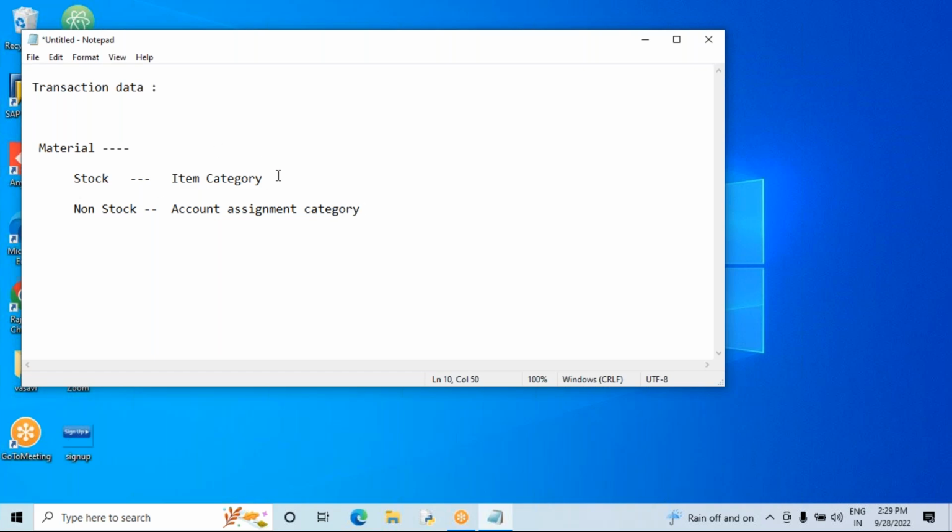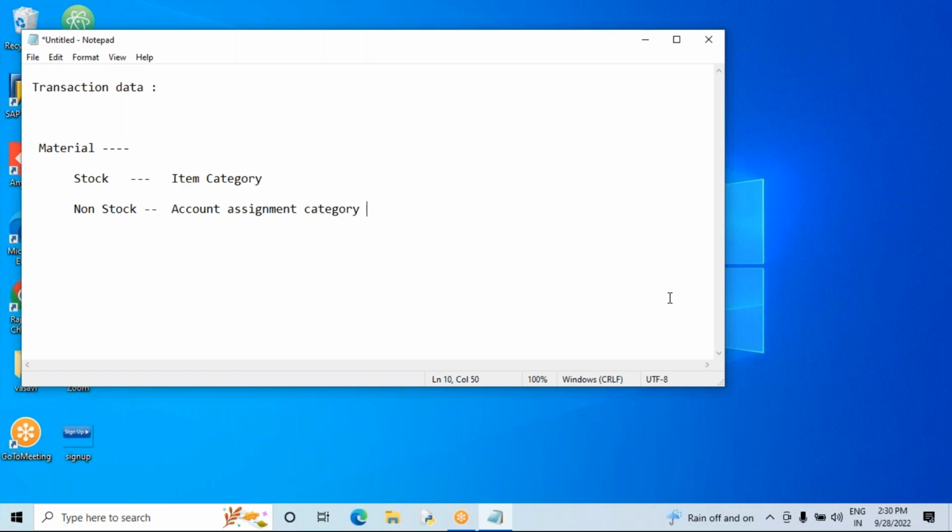If the material is procured for stock purpose, I need to enter the item category. If the material is procured for a consumption purpose, I need to enter the account assignment category. So stock purpose means item category, and non-stock purpose means account assignment category.